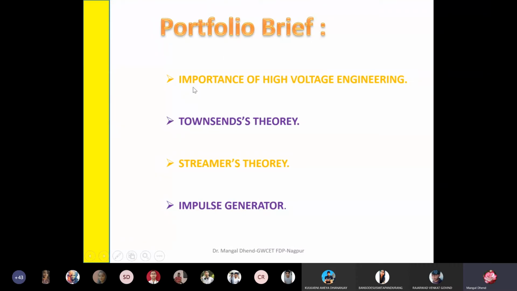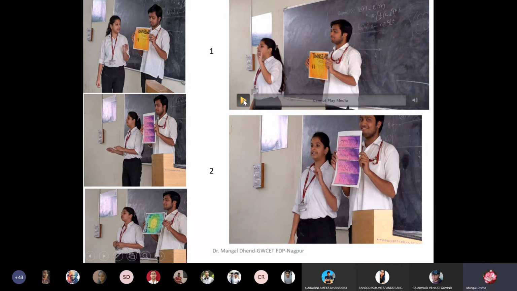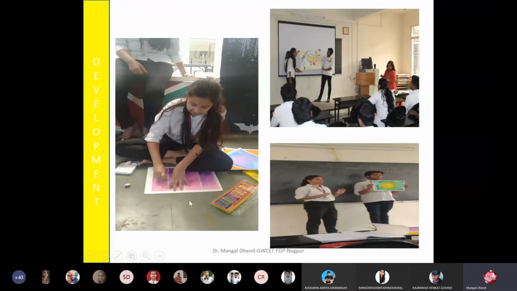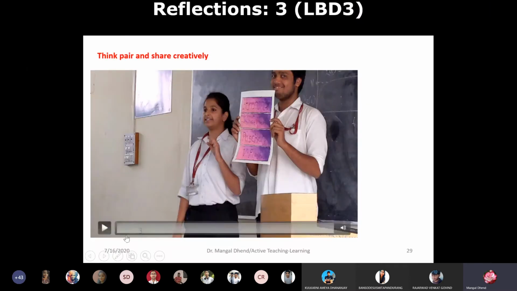Okay, so portfolio: one student took this, giving the description of the theory, because there are a number of theories in material science, such as how ionization takes place. So she presented it in a chart form. See how she performed it. I think the video is not playing. She painted three theories and revised them. Photographs are also required, and that way you can also plan it.